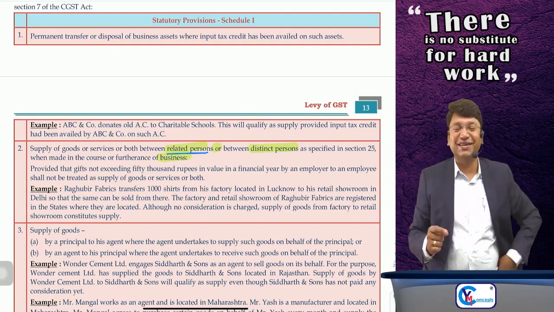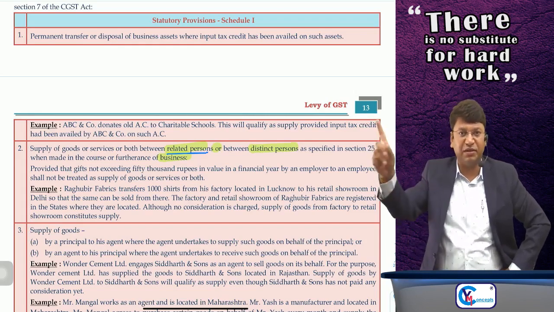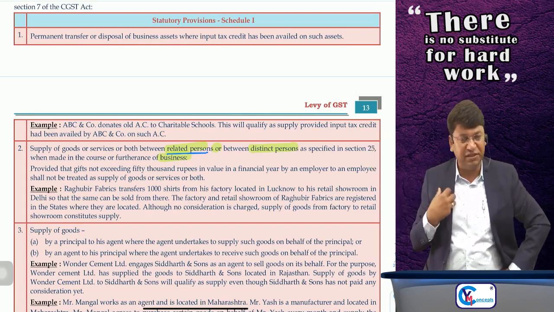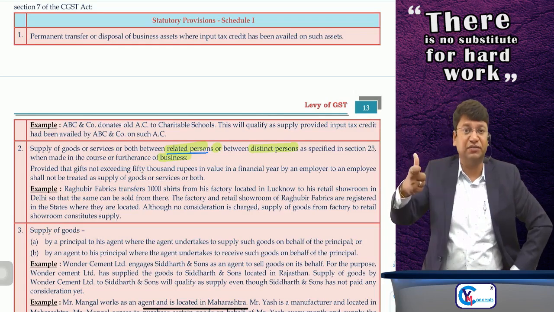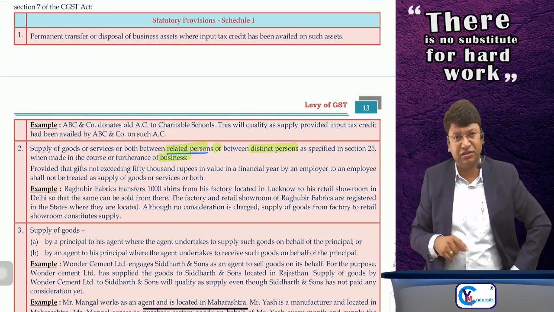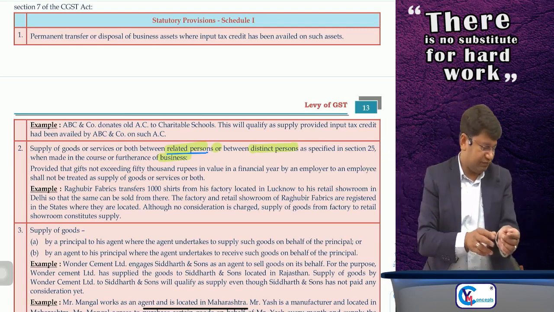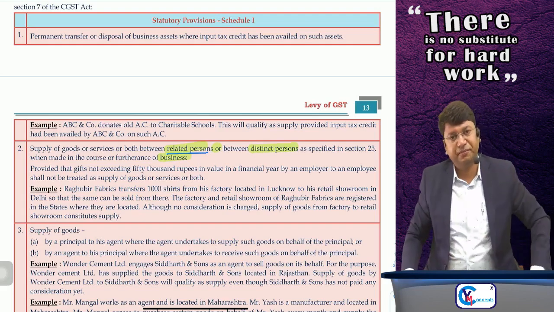Sir, so I have supplied the mobile phone to my wife without any consideration. She is my related person and mobile manufacturing is my business. So I have supplied goods or services without any consideration in the course or furtherance of business to my related person. Yes, GST will be payable and it will be supply. I hope you are getting the point.